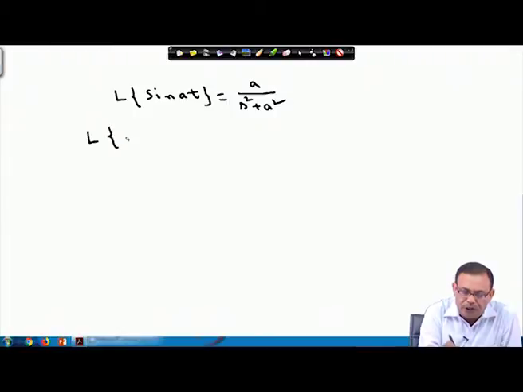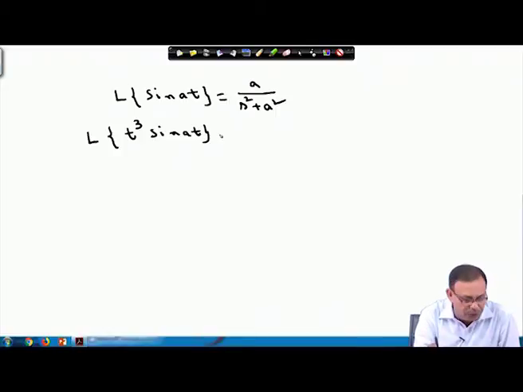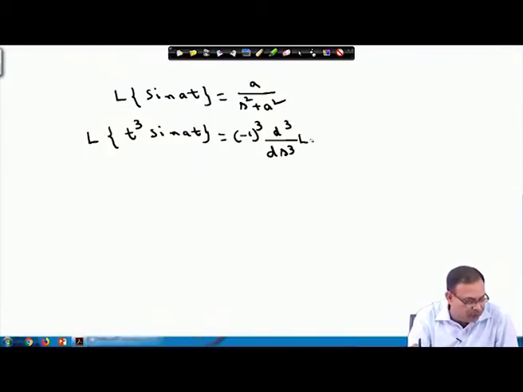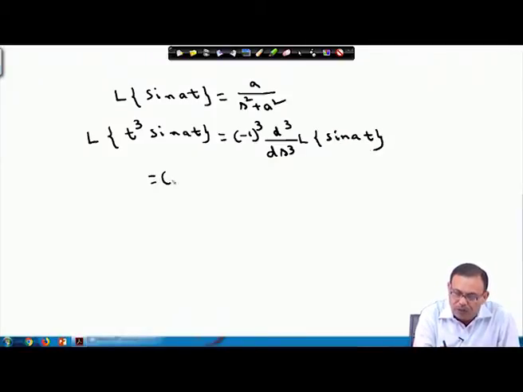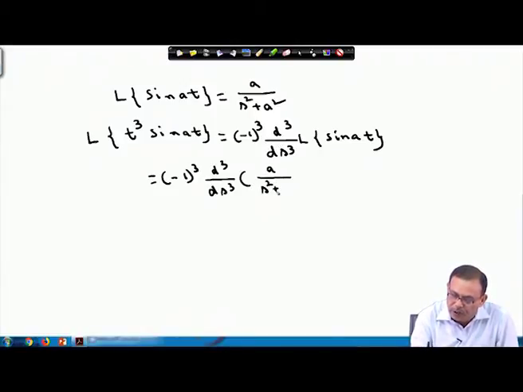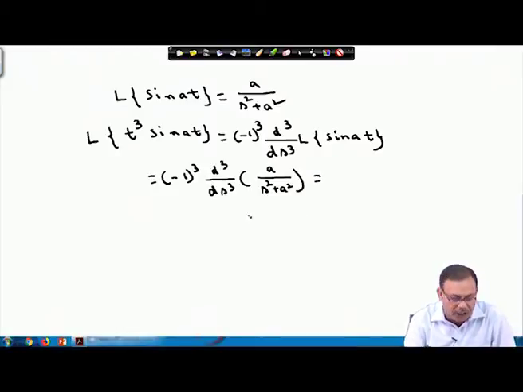So using the formula, the Laplace transform of t cube sin a t equals minus 1 whole cube into d cube ds cube of the Laplace transform of sin a t, which is a by s square plus a square. I have to differentiate it thrice, and you can obtain the desired result from here.